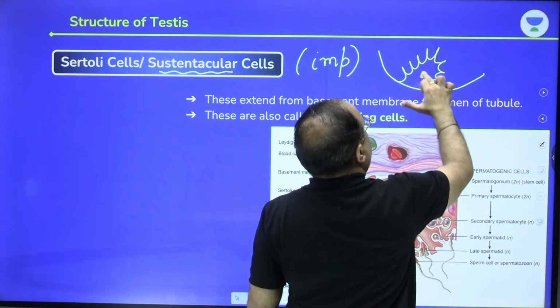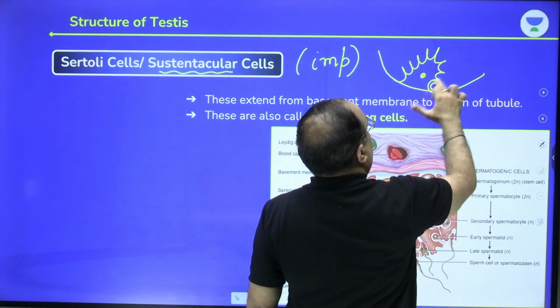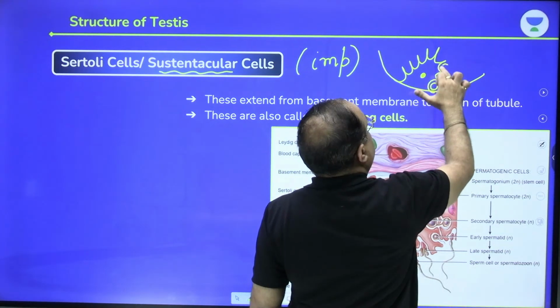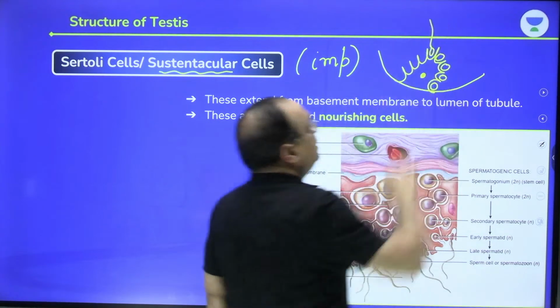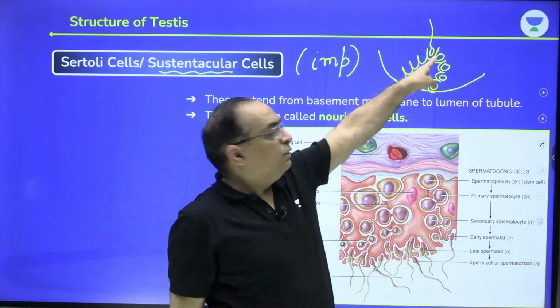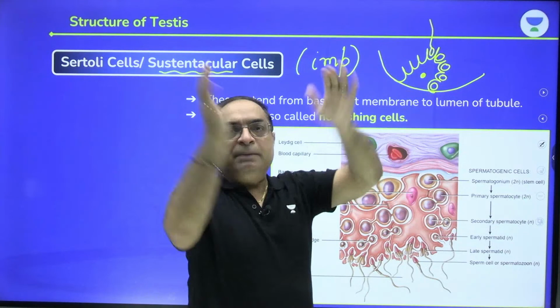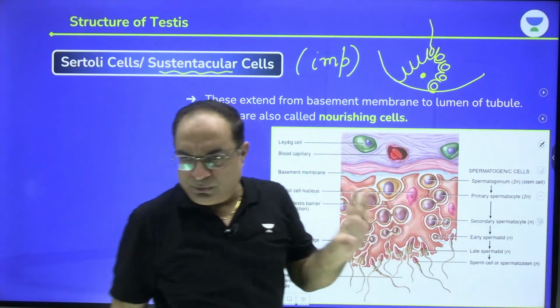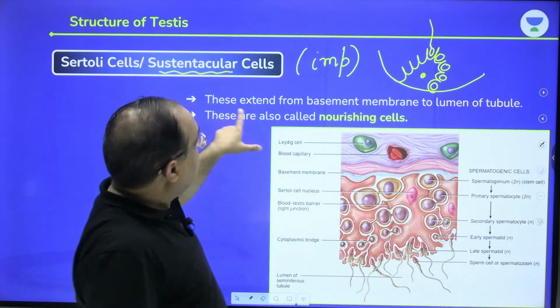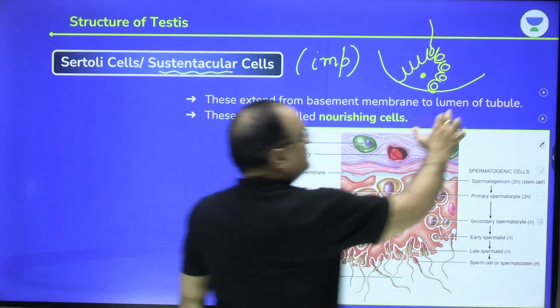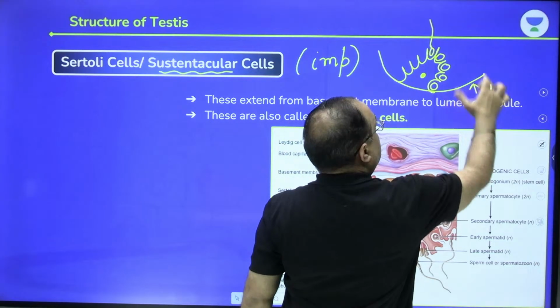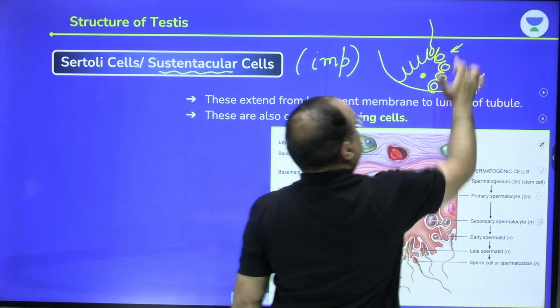This is spermatogonia, primary spermatocyte, secondary spermatocyte, spermatid, and this is one sperm which is embedded into the membrane of the Sertoli cell. So the plasma membrane of the Sertoli cell is highly convoluted. They extend from the basement membrane to the lumen of the tubule. This side is the basement membrane, and this side is the lumen of the tubule.